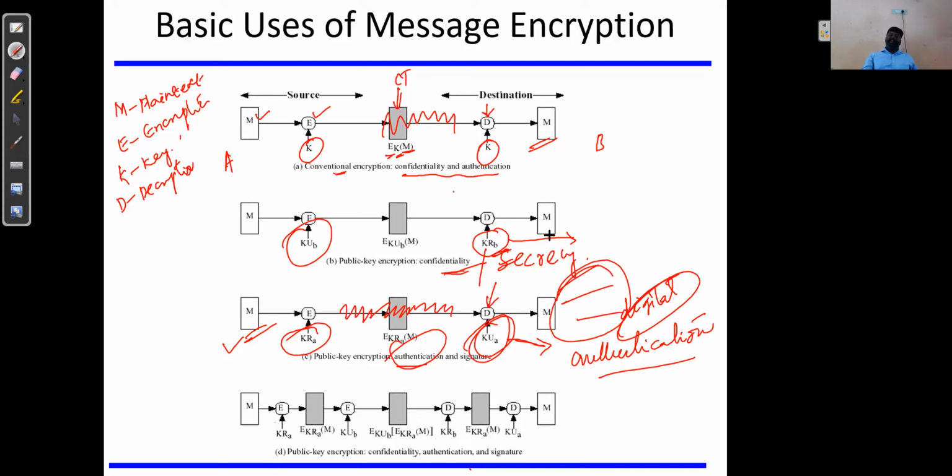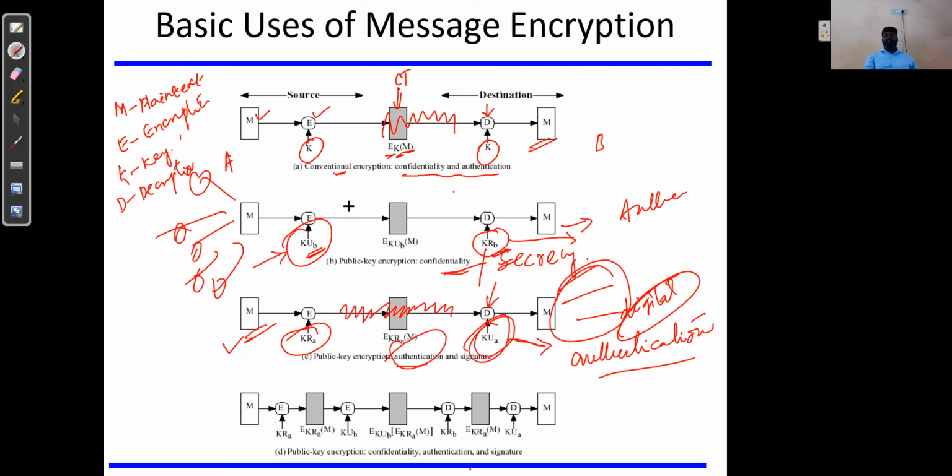In the first case, it can achieve secrecy, but it does not provide authentication, because the data is encrypted by the receiver's public key, which can be known by anyone in the network. Anyone can use the receiver's public key and send the message.